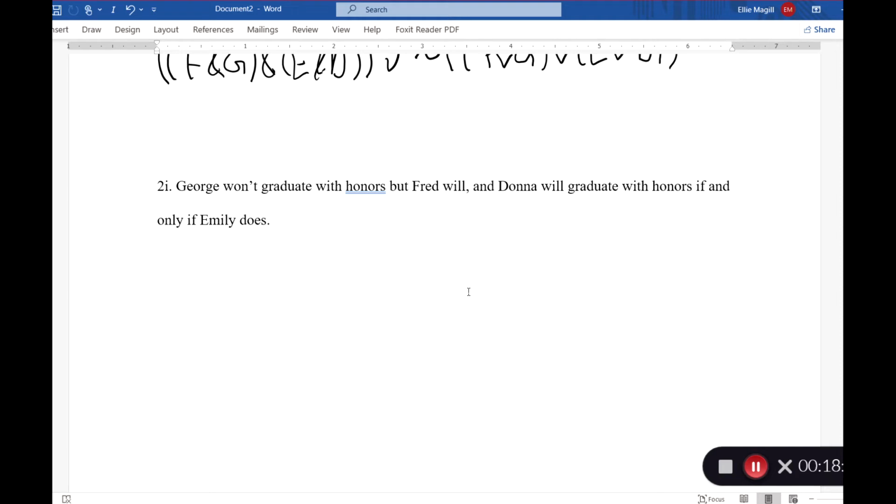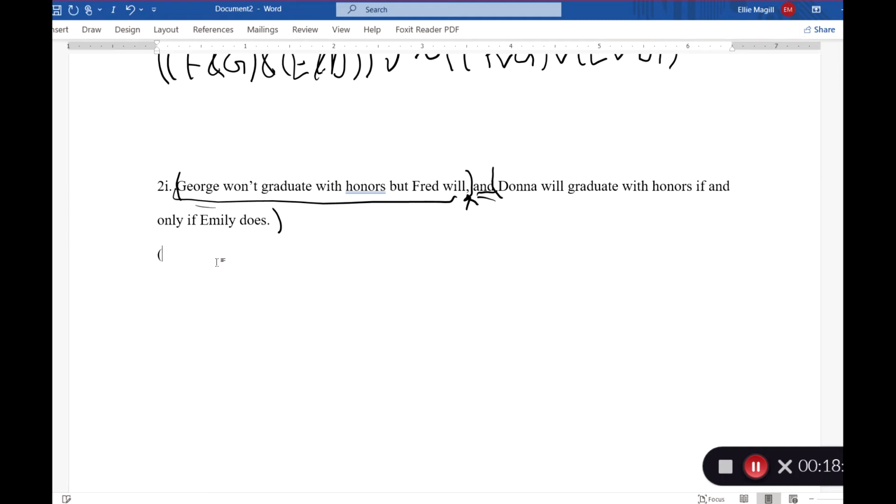So here we've got this comma as a neat little indicator that this is going to be one half of the sentence and that this "and" is going to be our main connective. So we know this is going to be in parentheses and that this side is going to be in parentheses. So we have that negation in there, right?